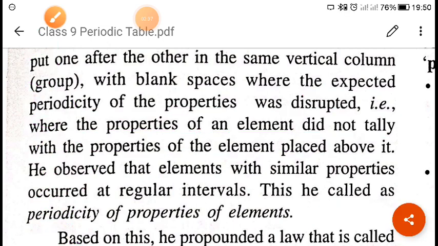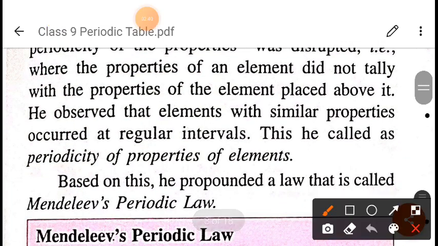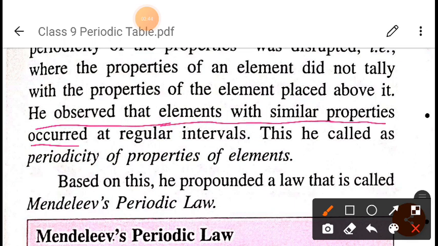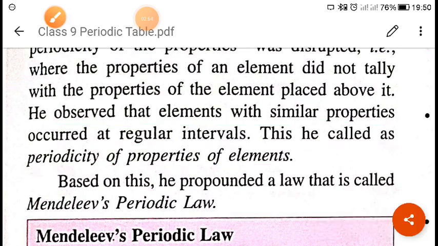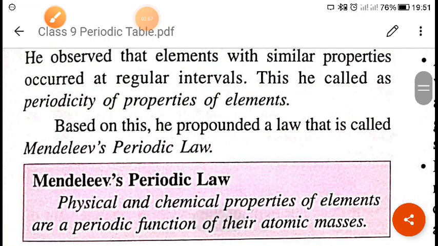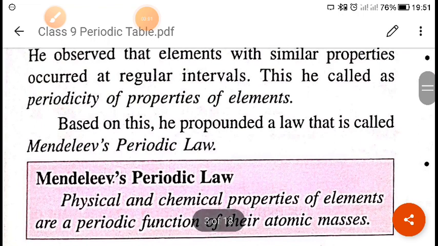He observed that elements with similar properties occur at a regular interval. This is also called the periodicity of the properties of elements. Based on this observation, he propounded a law that is called Mendeleev periodic law.